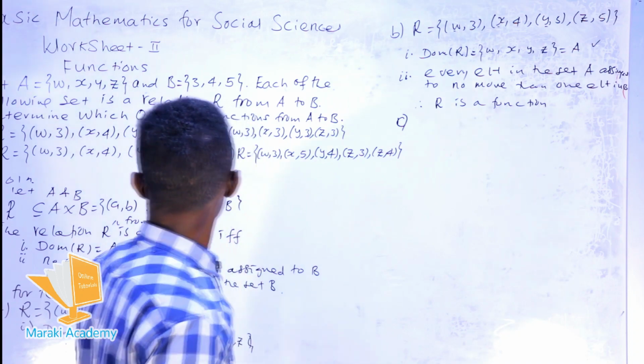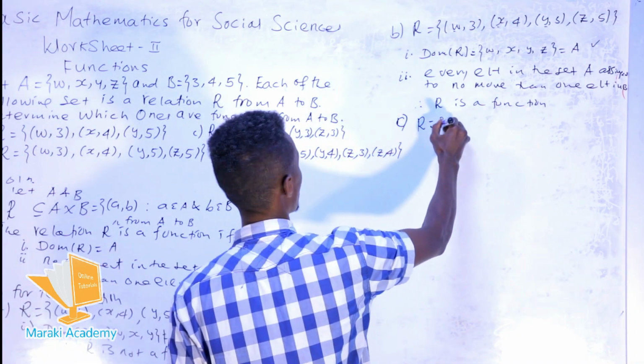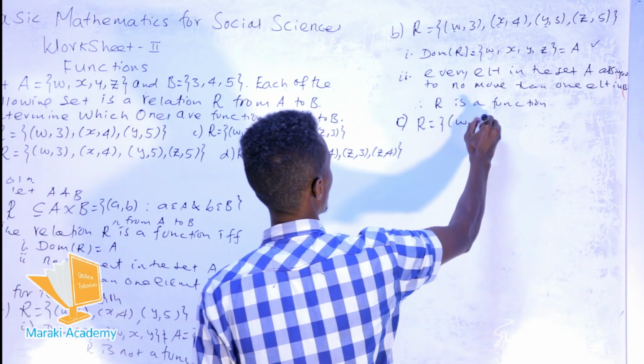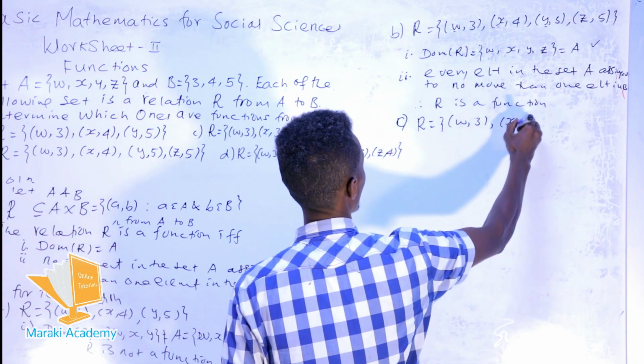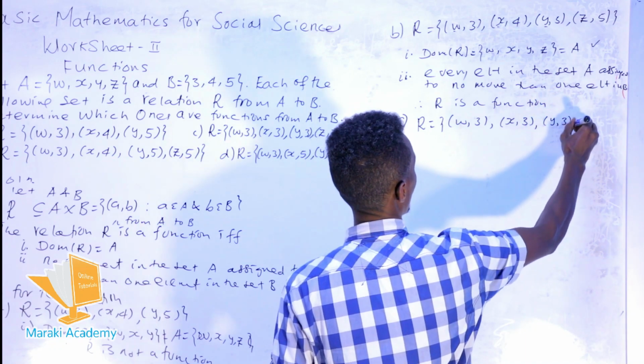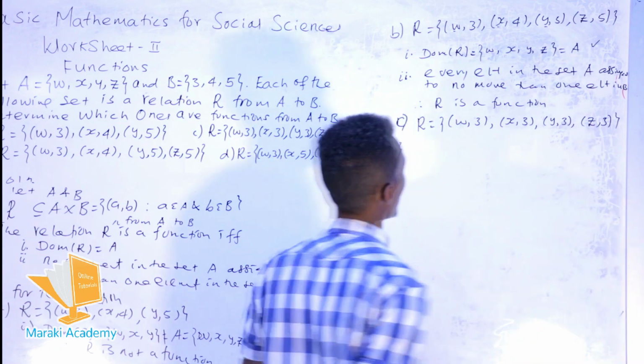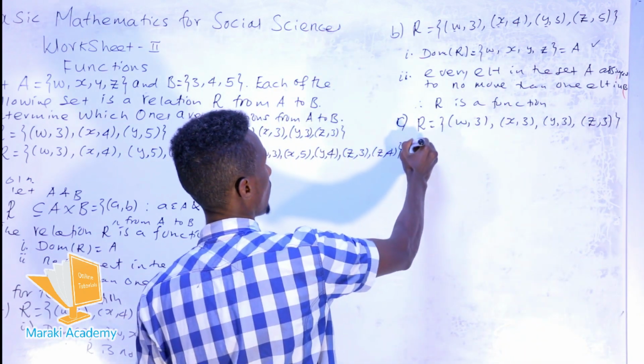Now for the C, the relation R contains these pairs: W with 3, X with 3, Y with 3, and Z with 3. When you observe this, what is the domain?